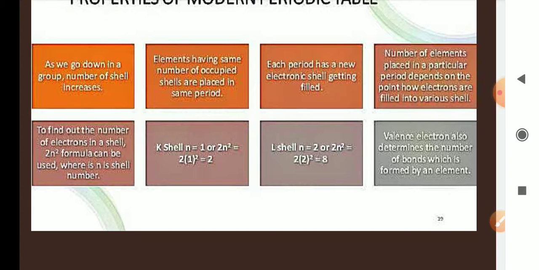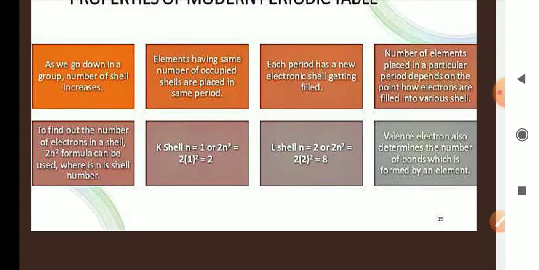So we can see a new electron will be entered in each element when we are going from left to right of the periodic table across the period. The number of elements placed in a particular period depends on how electrons are filled into various cells. There is a formula depending on which we can fill the electrons in the cells, and the outermost cell should contain 8 electrons, otherwise it contains 2 electrons. So this one we have to remember.